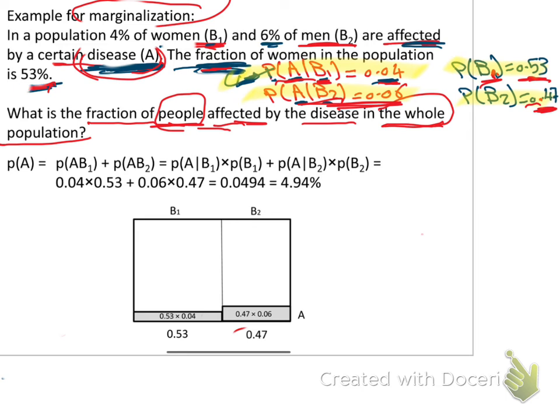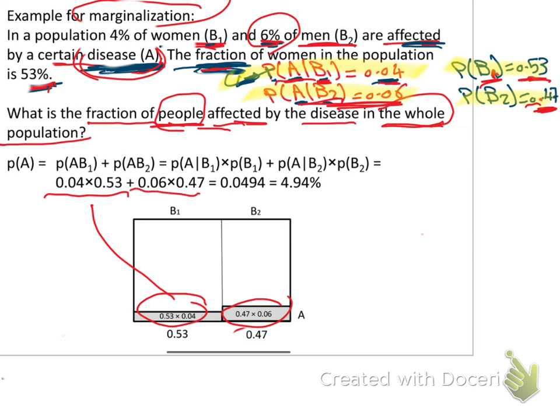So it will be 4% times 0.53. And for the men, it is 6%. 6% out of 100% or out of 50 or out of what? Out of 47%. So 6% times 0.47. You will find the same figures here.